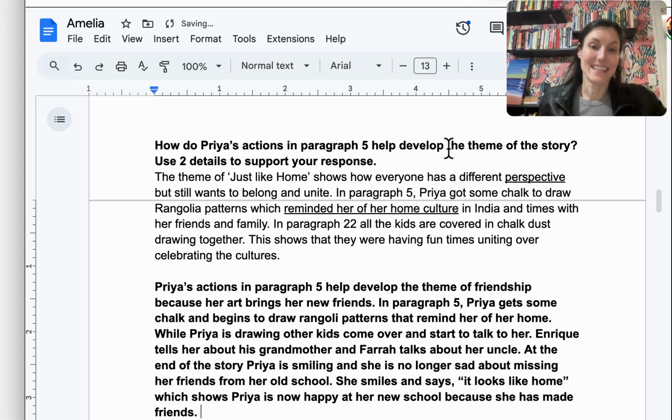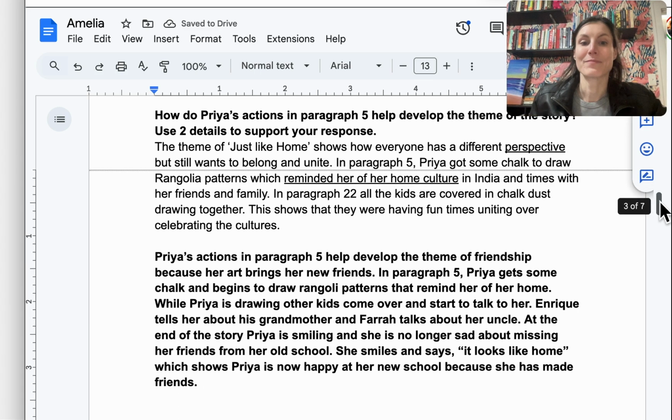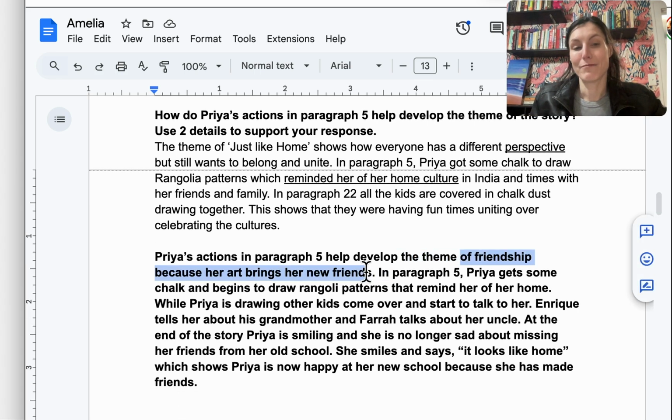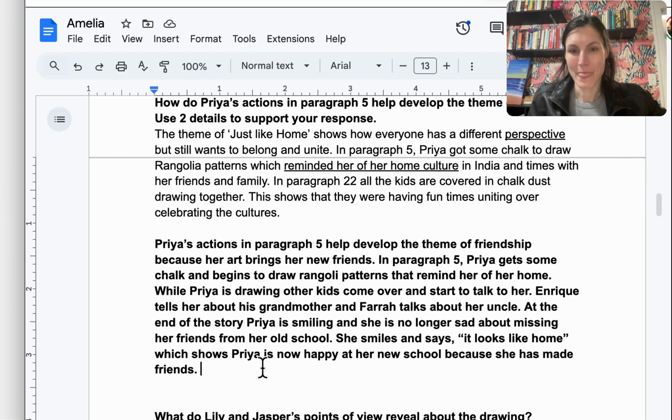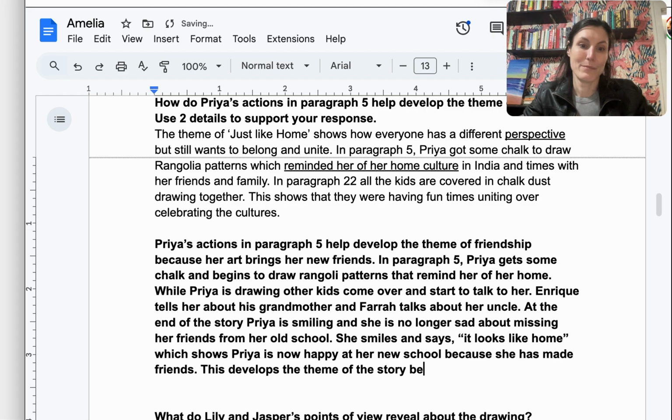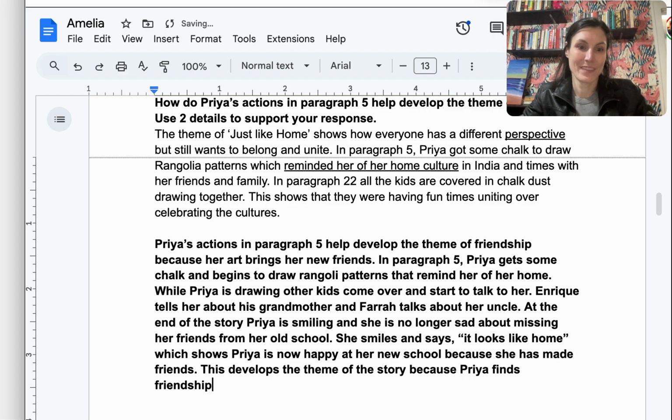And you could say that is the theme here, developing the theme of friendship. In my last sentence, I might make this answer a little long because I might want to follow up. We could also say something about how art brings people together. You could say the theme of friendship and art. And we could say this develops the theme of the story because Priya finds friendship through sharing her art. And then I just restated my theme here.